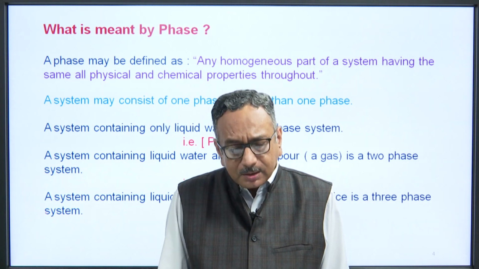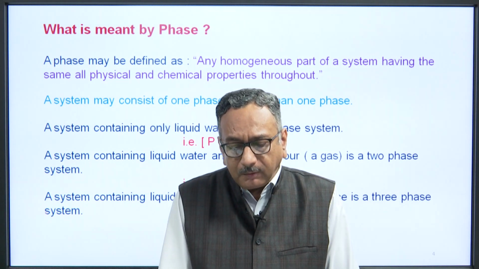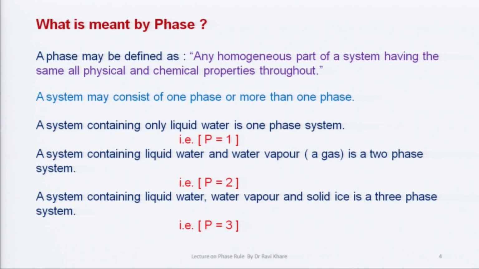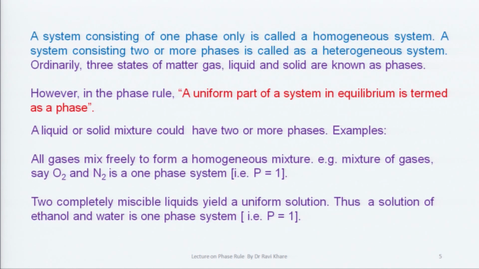A system containing liquid water, water vapor and solid ice is a three phase system, that is P is equal to 3. A system consisting of one phase only is generally known as a homogeneous system, and a system consisting of two or more phases is called a heterogeneous system.